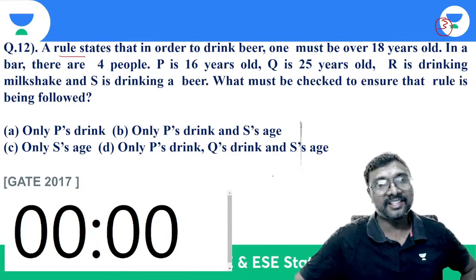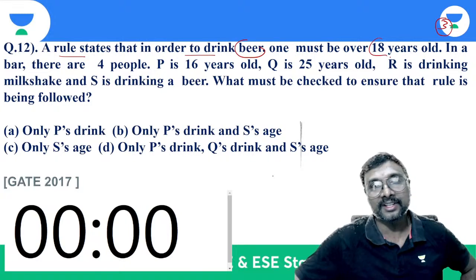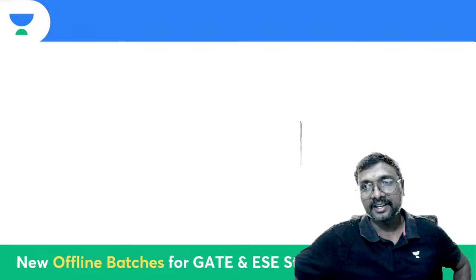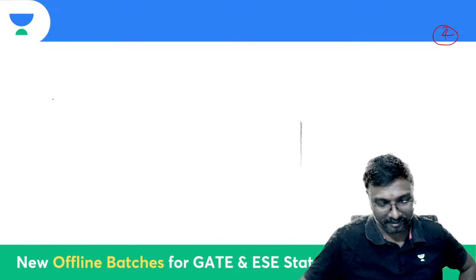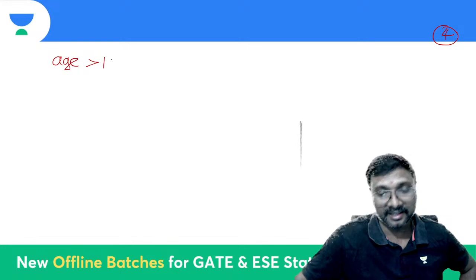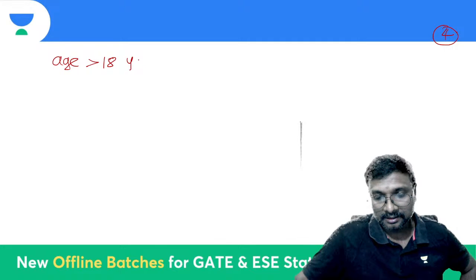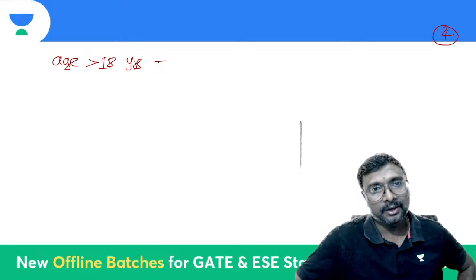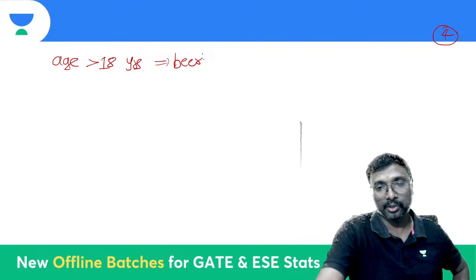A rule states that in order to drink beer, one must be over 18 years old, right? So only 18 years above. 18 years above persons only will be allowed to drink beer. So if the age is greater than 18 years, then only you are allowed to take beer. This is the rule you are having.